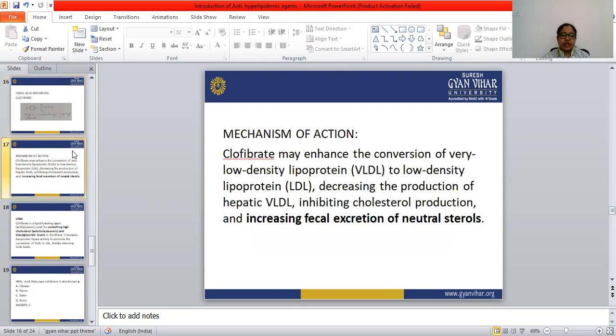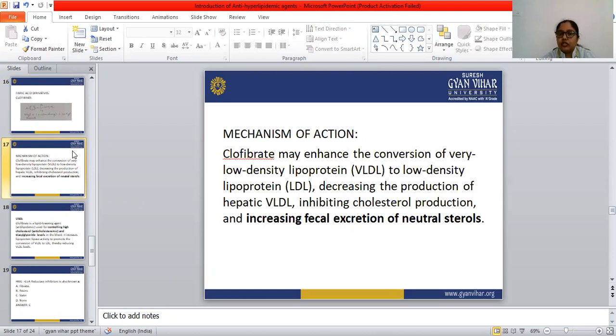Now look at the mechanism of action. Clofibrate may enhance the conversion of very low density lipoprotein, that is VLDL, to low density lipoprotein, decrease the production of hepatic VLDL, and inhibit cholesterol production.